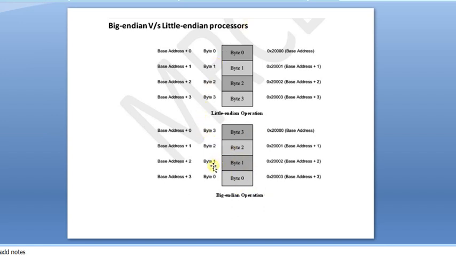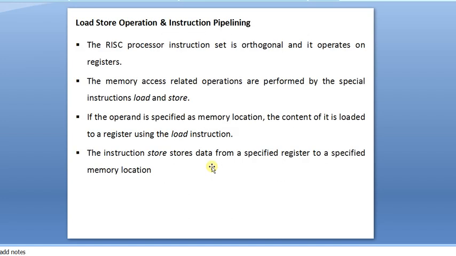Already we know this; we have discussed in the CO course very clearly how we are storing the data in memory. That is very important. That's why in a RISC processor, especially the ARM processor, it is supporting both big endian format as well as little endian format. Already we have discussed addressing modes 2 and 3. And the RISC processor is supporting load store operations and instruction pipelining compulsorily.